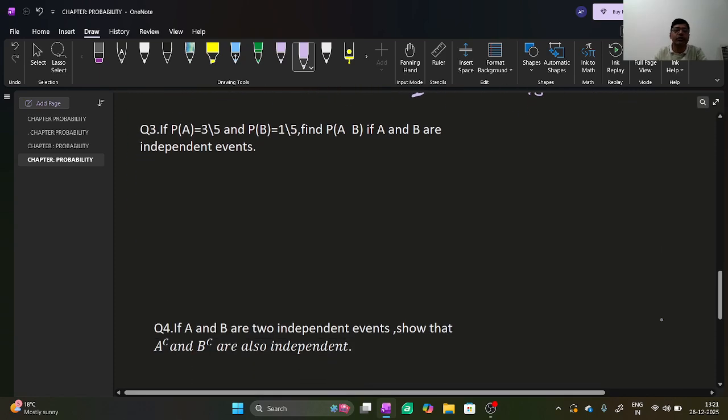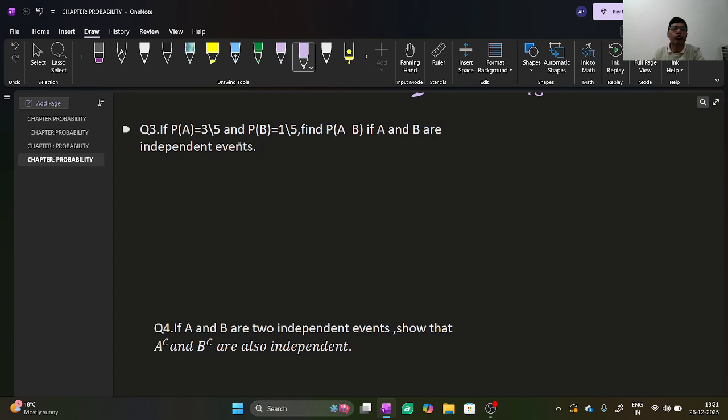Now we will discuss question number 3. If probability of A is equal to 3 by 5 and probability of B is 1 by 5, find probability of A intersection B, if A and B are independent events.